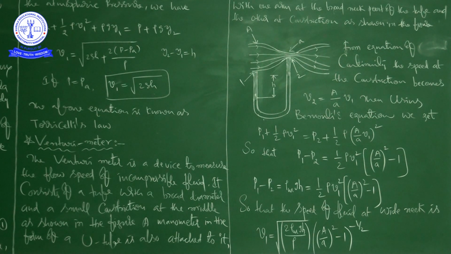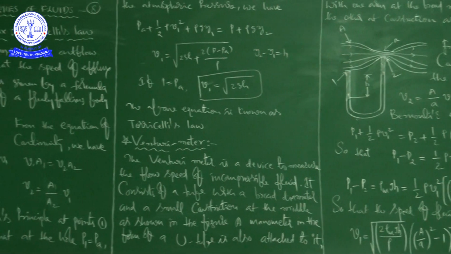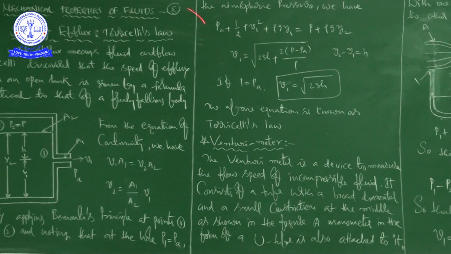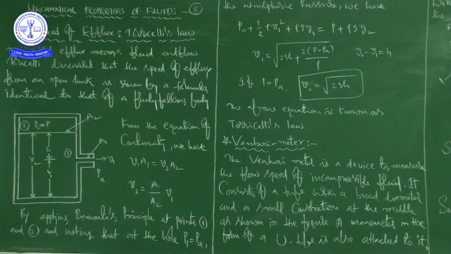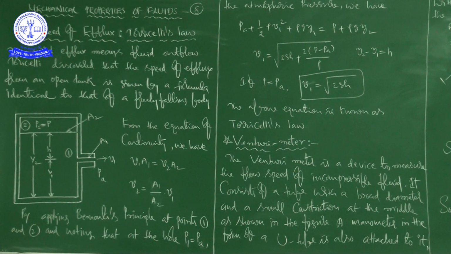In this class we discussed two topics mainly. The first one is not a device, but in the first case, using Torricelli's law, we determined an expression for the speed of fluid outflow. We got V1 equal to the square root of 2gh plus 2(P minus Pa)/rho.